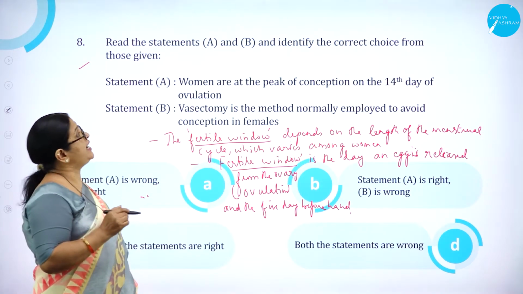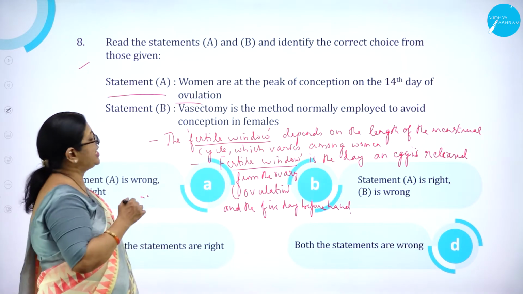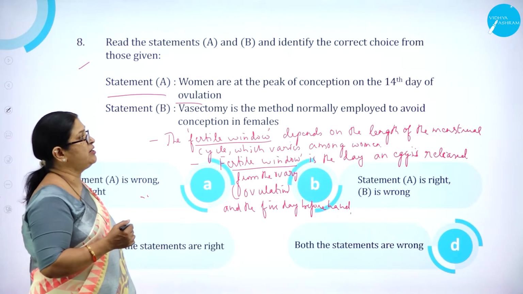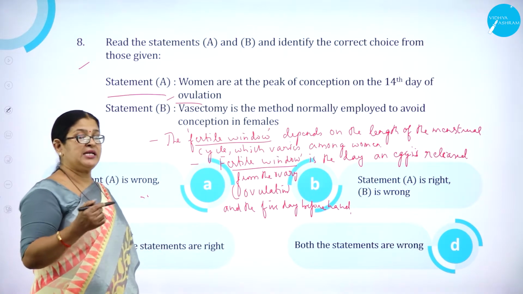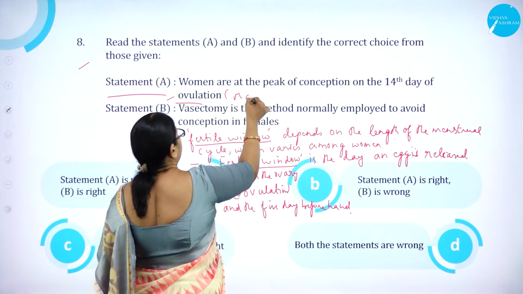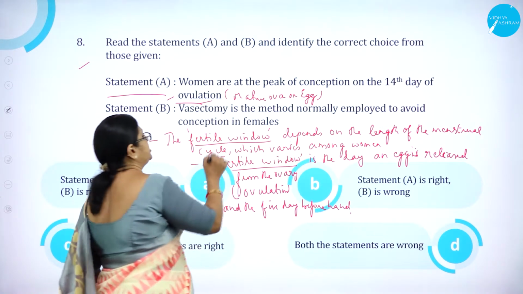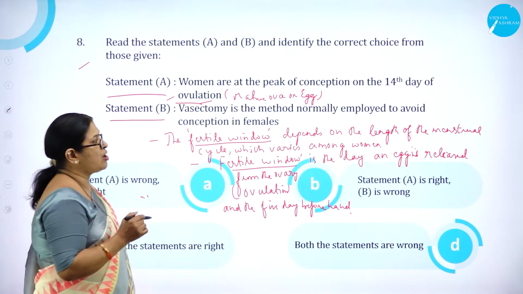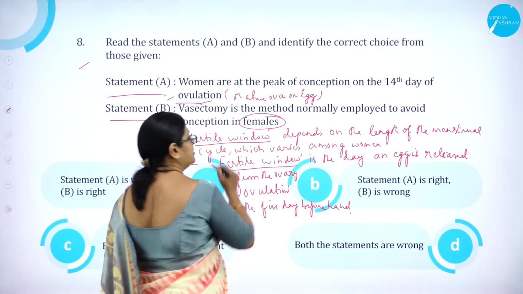Read the statements A and B and identify the correct choice from those given. Statement A. Women are at the peak of conception, that is becoming pregnant, on the 14th day of ovulation. Ovulation is nothing but the release of the mature ova or the egg. Statement B. Vasectomy is the method normally employed to avoid conception in females.